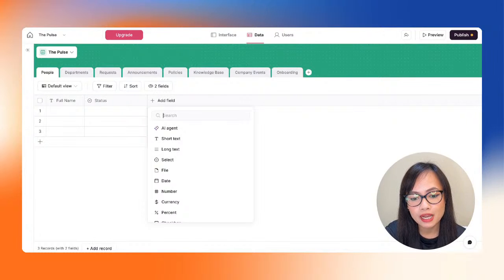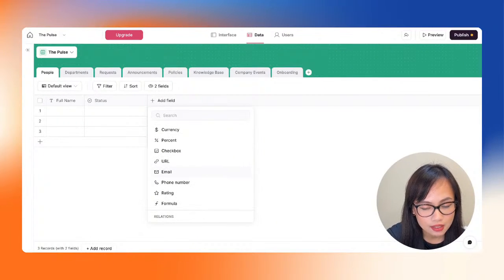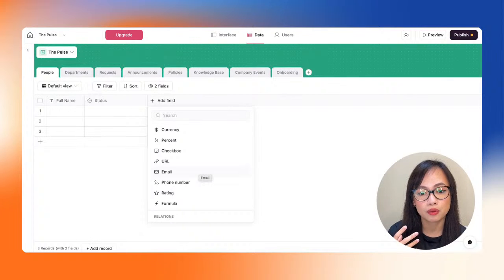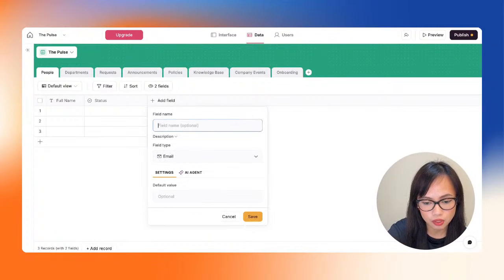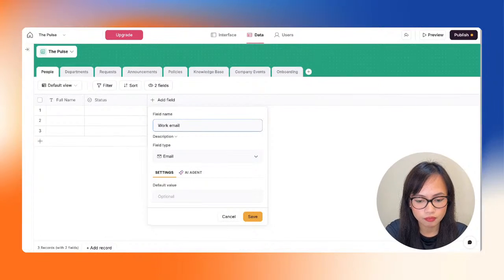So we have, again, the add field button, or we have clicked the add field button, and next we're going to have to select what kind of field we want to add. So in this case, as I said, I want to add the employee's work email, right? So we're going to click email, and then we are going to name this work email. There we go.